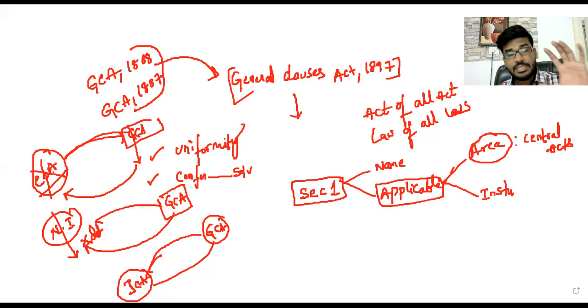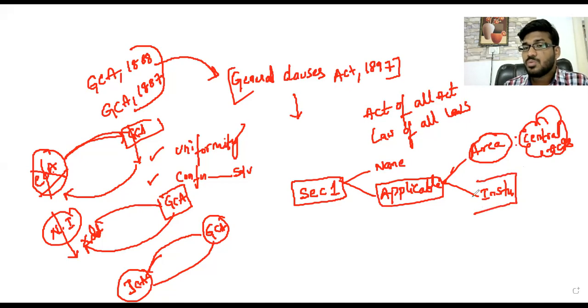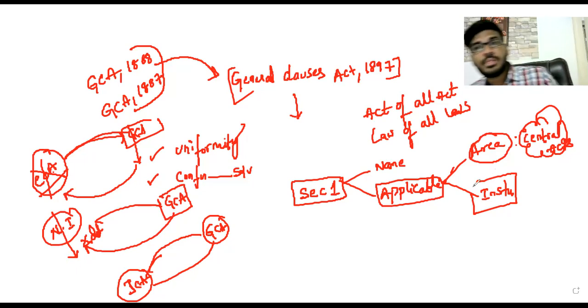So I'm reading the Companies Act. Now the definition is not defined under the Companies Act, and I go through the General Clauses Act. Now it is the General Clauses Act's applicability as per the Companies Act. I am studying an act, the definition is not defined, and I go through the General Clauses Act, the applicability of the General Clauses Act as per an act. For which central act we go through the reference, the area-wise applicability is based on central acts. Institutional applicability means for whom, for which acts this act is applicable.